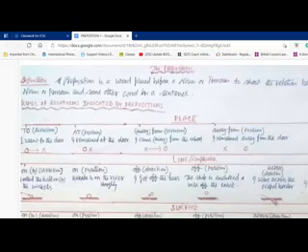Next one is "along". "Along" is also direction. I walked along the river bank. It means the way the river is flowing, the way the bank is, you are moving along with it. You are moving along the road means you are following the road. You are not going across. The bridge is across the river because the river is flowing on one side, and the bridge is exactly the opposite.